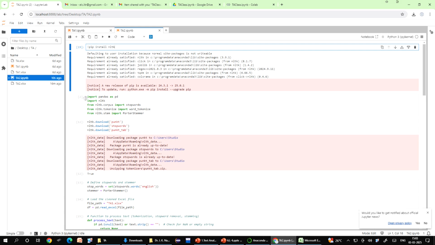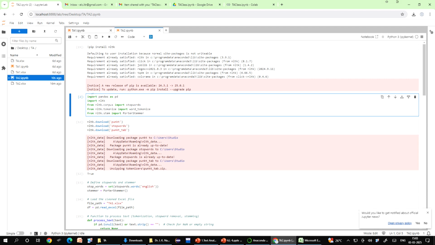Now, we go to the next code. Here we have a few lines. The first line in the second code is import pandas as pd, import nltk, from nltk.corpus import stopwords, from nltk.tokenize import word_tokenize, and the last one, from nltk.stem import PorterStemmer. If you remember, we have already explained import pandas as pd.